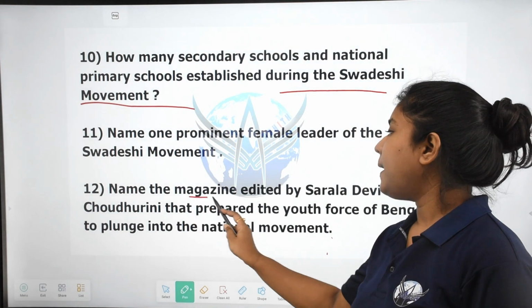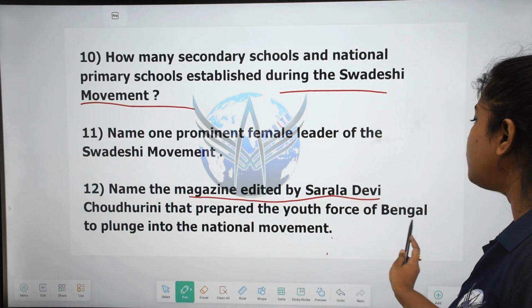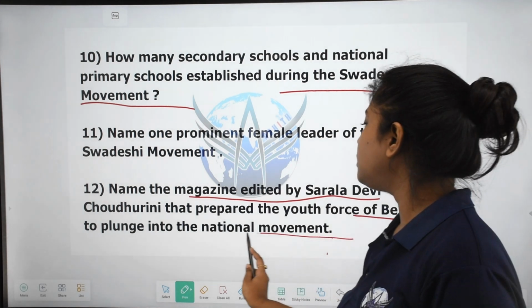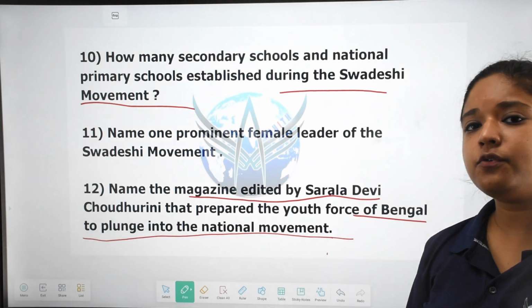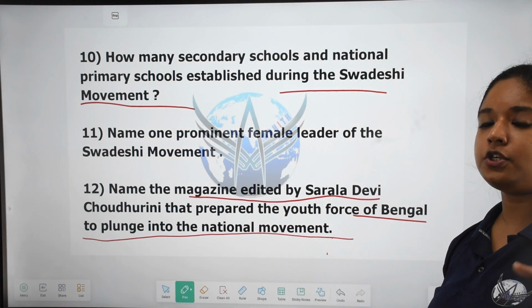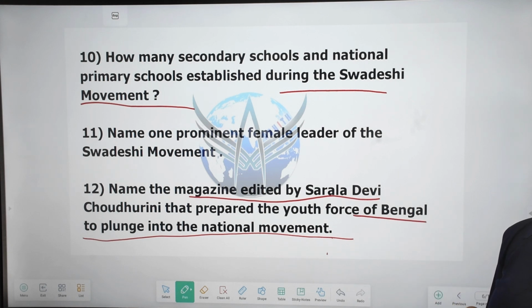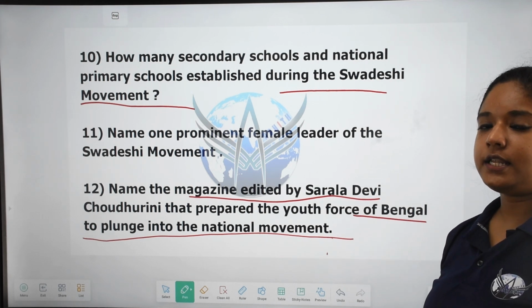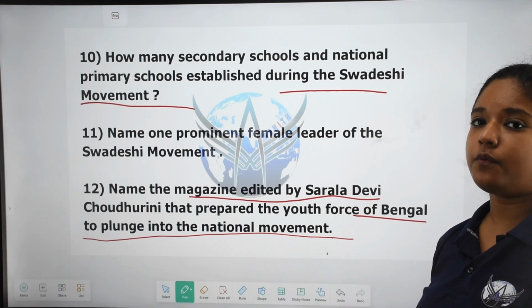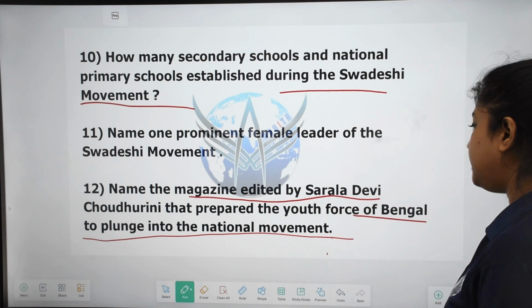Now name the magazine edited by Sarla Devi Chaudhurani that prepared the youth force of Bengal to plunge into the national movement. As I said just now, she not only inspired the women to join this movement, but she also encouraged the youth to join this national movement. She also edited a magazine that would inspire people everywhere. The name of the magazine was Bharati.